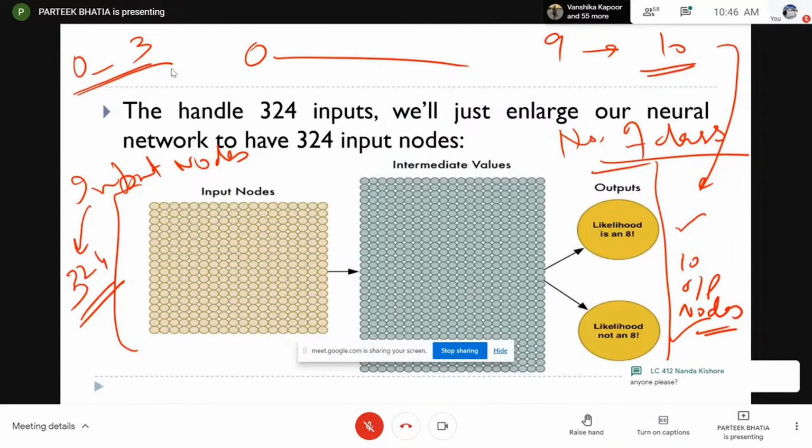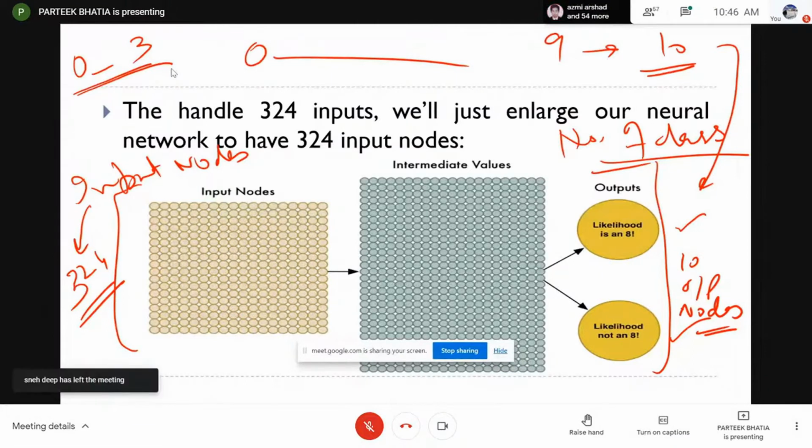Can you tell me what is the difference between regression and classification? Yes, please, quickly. Regression and classification. I am waiting for your response. Please unmute yourself and tell me. You should try to answer it.